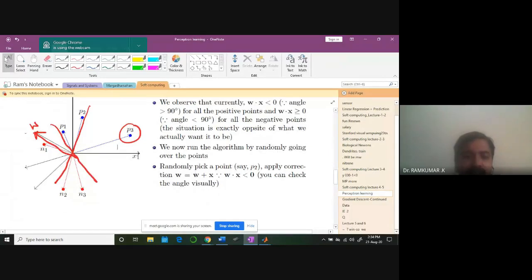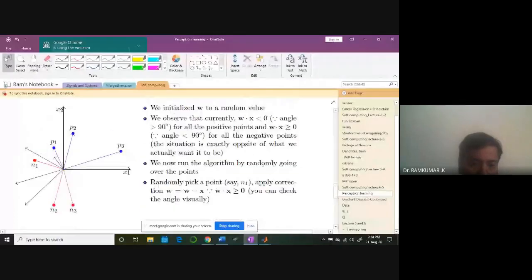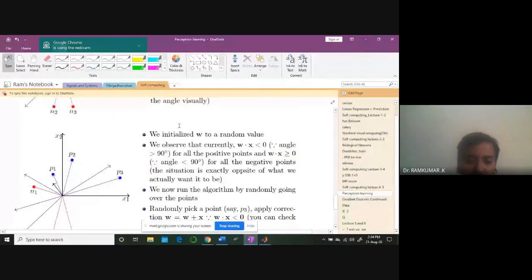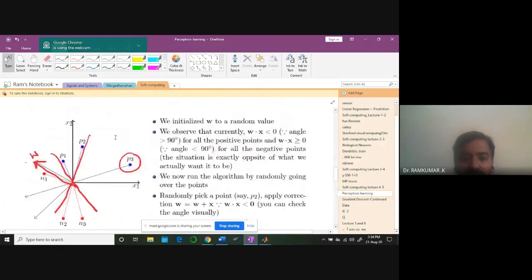Then at some point, the new weight vector is here. It is like this line now. Then at some point, I'm getting the new weight vector here. I'm rotating. So now the classification line is like this. Now I got all the positive points on the positive side of the line, and all the 3 negative points on the negative side. So that's how the perceptron learning algorithm works.